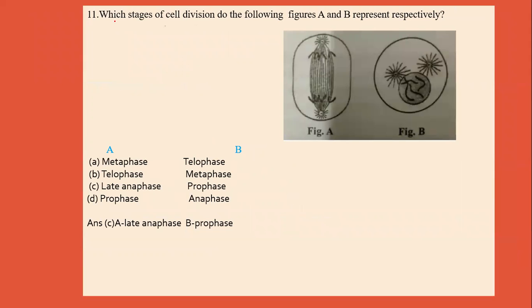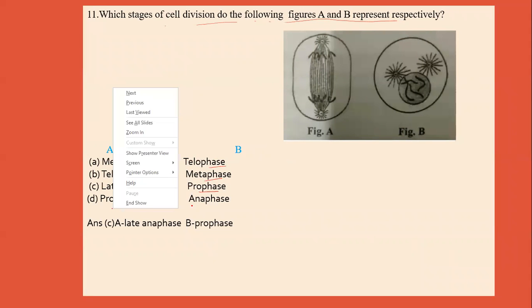Next question is, which stages of cell division do the following figures A and B represent respectively? A represents metaphase, B telophase. A represents telophase, B metaphase. A represents late metaphase and B prophase, and A represents prophase and B is anaphase.